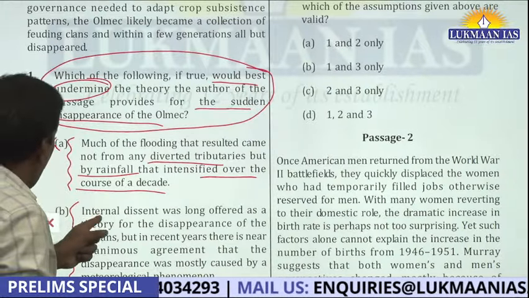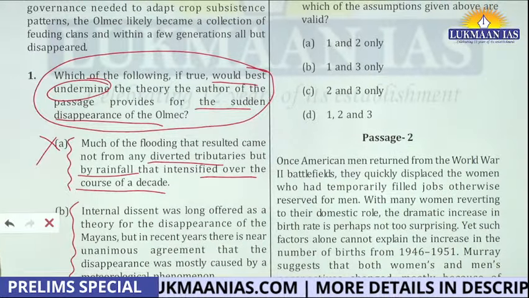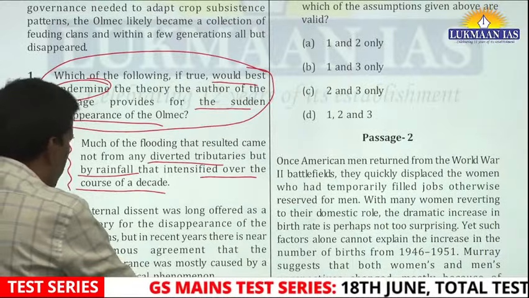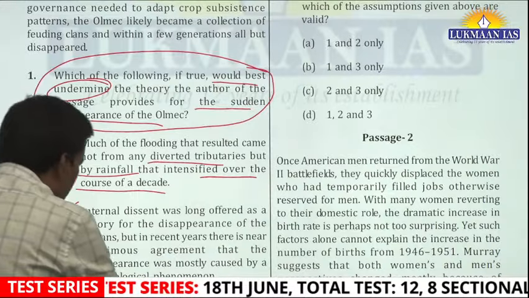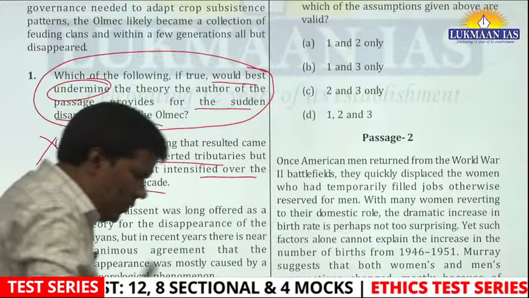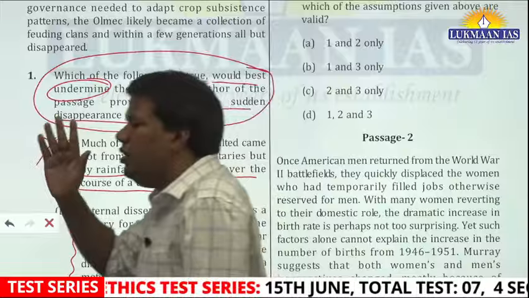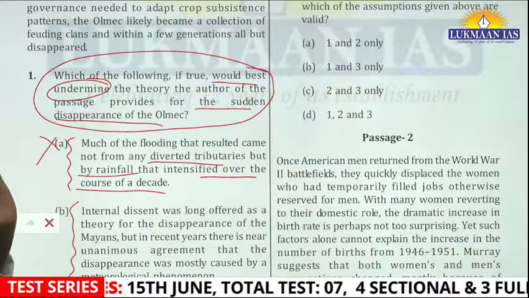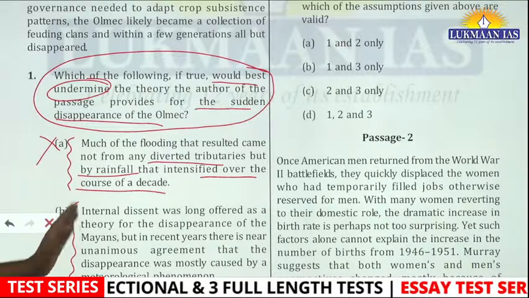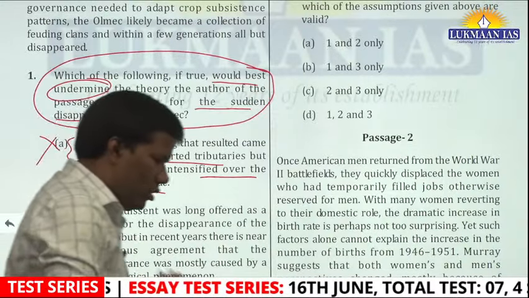See, because the author said internal descent was long offered as a theory for the disappearance of the Mayan. But in recent years, there is near unanimous agreement that the disappearance of the civilization was caused by meteorological phenomena. You will say yes, it completes the story. The author ended his story with the thought that internal descent due to lack of governance and ecological problems led to the disappearance of the civilization. And this option is saying no, it was not due to that, it was due to meteorological phenomena. So this is undermining the theory of the author. You will say this is correct.